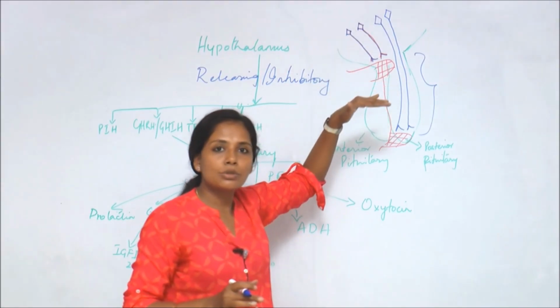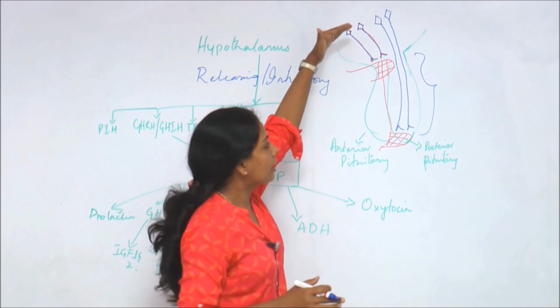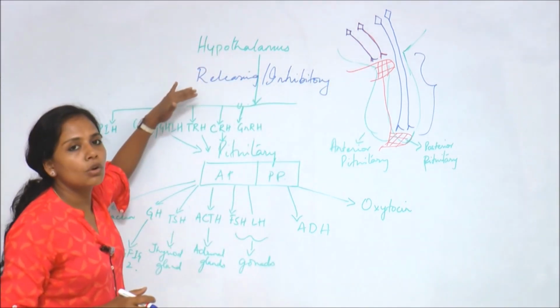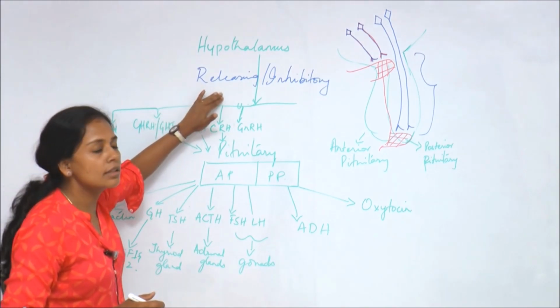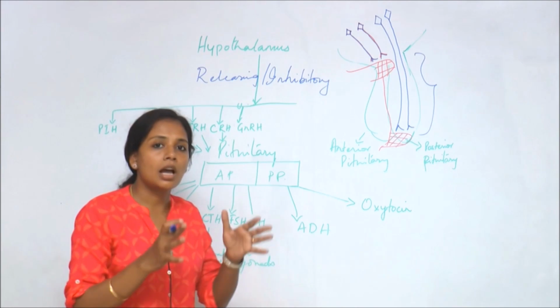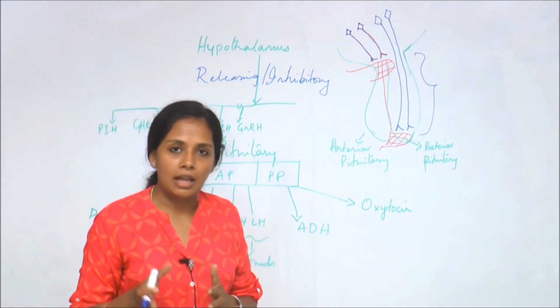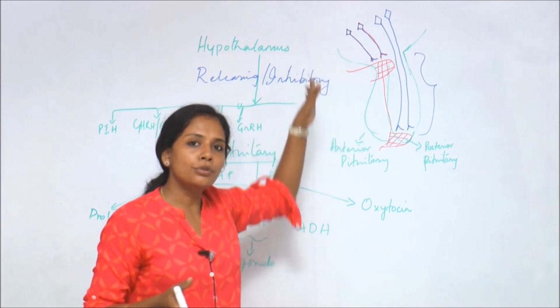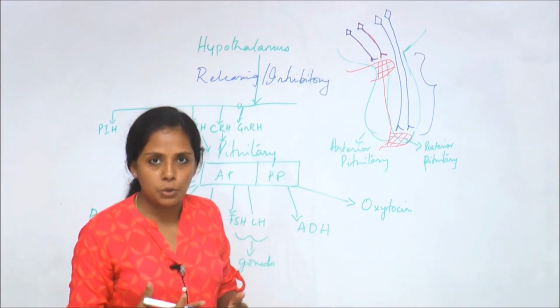So hypothalamus is structurally placed above the pituitary, and hypothalamus controls the pituitary. So hypothalamus will cause the release of releasing hormones as well as inhibiting hormones. This whole axis is called the hypothalamo-hypophyseal axis. Now hypophysis is the other name for pituitary. So if you understand this axis, the regulation becomes very easy.